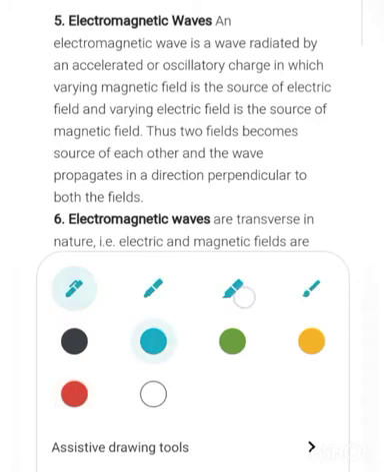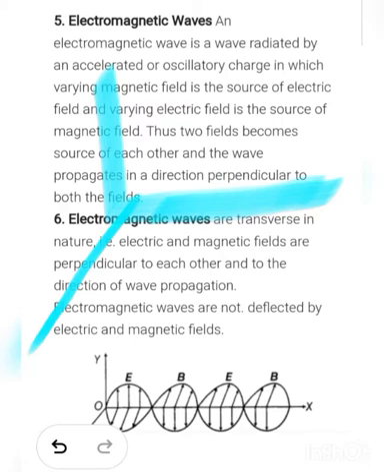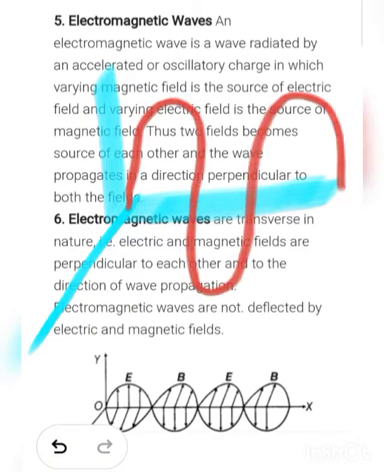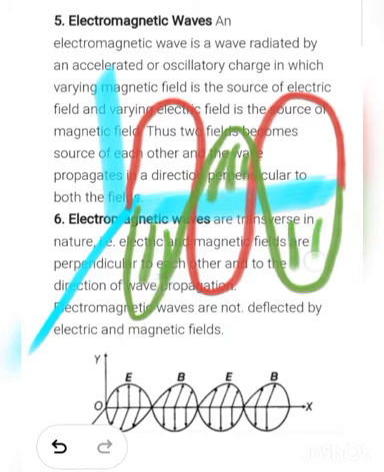Now usually it comes in the examination that you have to make a diagram. So what do you have to do? It's very simple. Make three axes. Make an electric field component like this one. Okay, this one is the electric field component, then make a magnetic field component like this. So over here this one is the magnetic field component, and the other one is the electric field component.